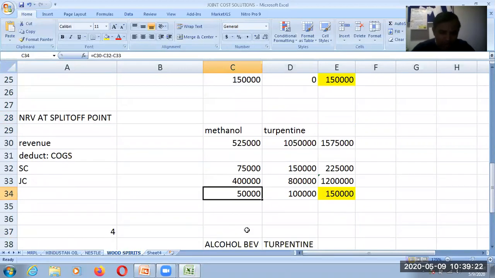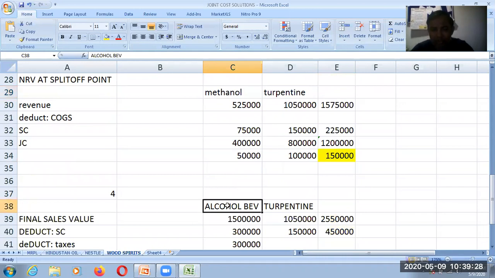Now the fourth requirement is given: out of methanol, the company is further processing this methanol into alcohol beverages, and nothing is being processed from turpentine. Now when the company is processing methanol into alcohol beverages, the company is also incurring an additional cost of 90 rupees per liter.